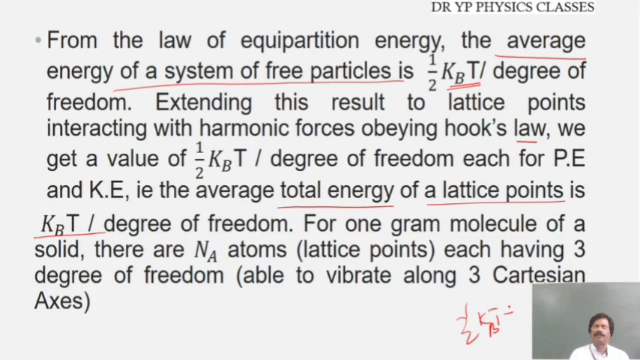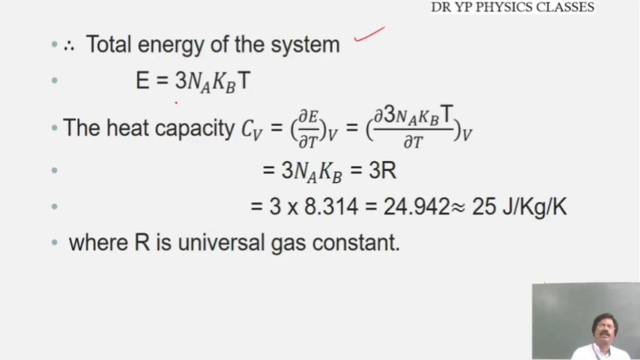per degree of freedom. For 1 gram molecule of a solid, there are Na number of atoms, each having 3 degrees of freedom, that is along the 3 Cartesian coordinates. Therefore, the total energy of the system E is equal to 3 Na kBT. 3 is along the 3 mutually perpendicular directions, Na is the number of atoms, and kBT is the total energy of each atom.